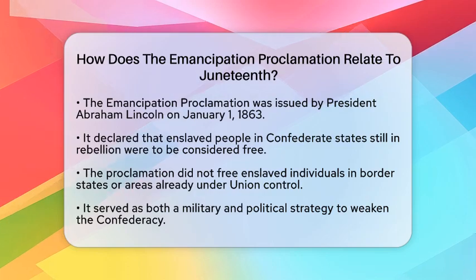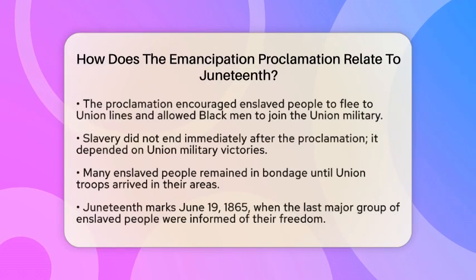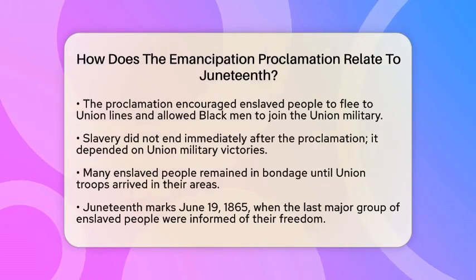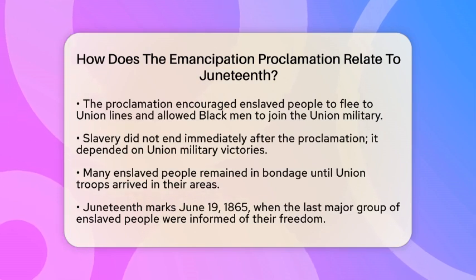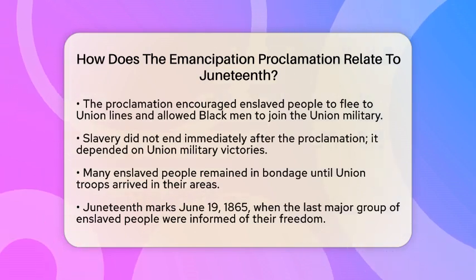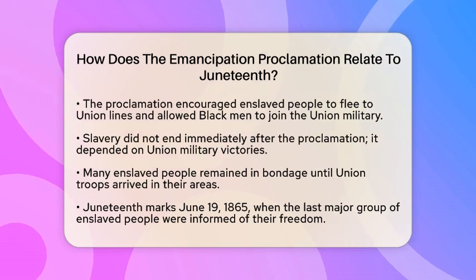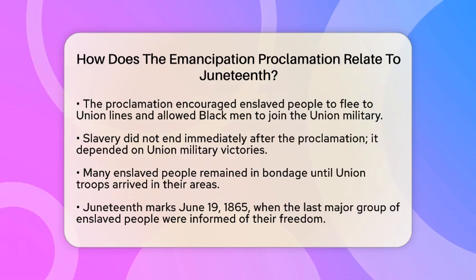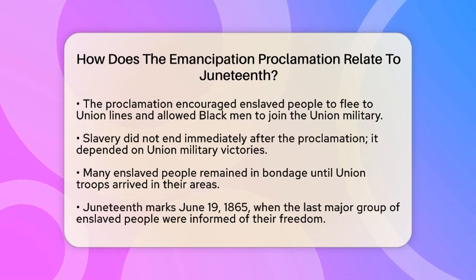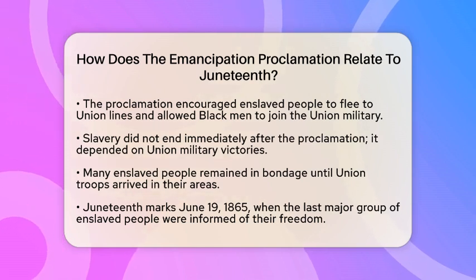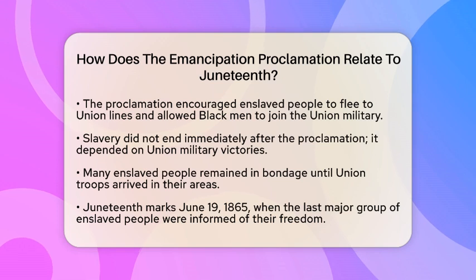The Emancipation Proclamation was both a military and political strategy. It aimed to weaken the Confederacy by encouraging enslaved people to flee to Union lines. Additionally, it allowed black men to serve in the Union military. Despite this significant step, slavery did not end immediately. The proclamation relied on Union military victories to enforce its promise of freedom. In many parts of the Confederacy, especially in remote areas, enslaved people remained in bondage until Union troops arrived.